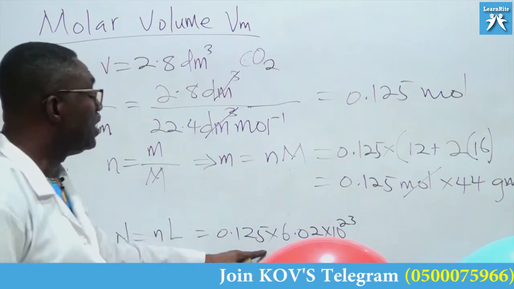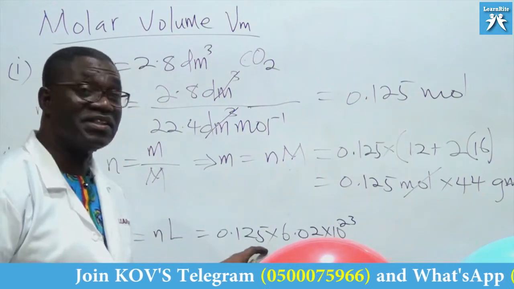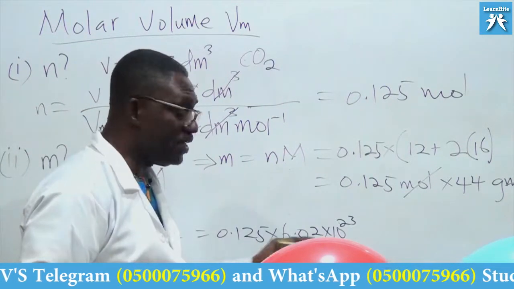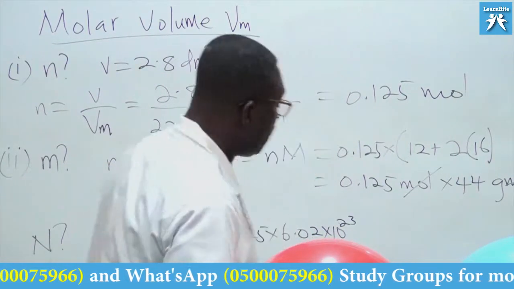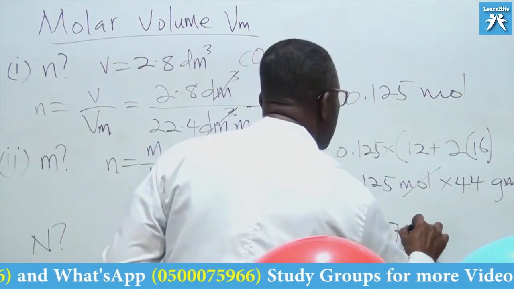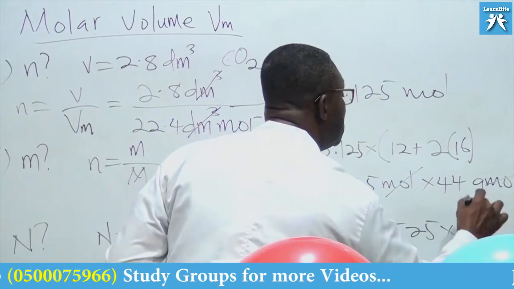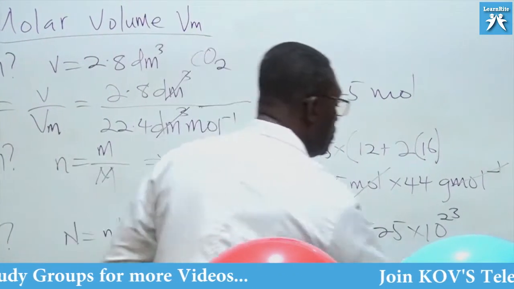Remember, this is mole and this is particles per mole. So the mole will cancel the per mole and you get particles. If I multiply this by this, the answer is 7.525 times 10 raised to the power 23 molecules of carbon dioxide. So put here molecules.